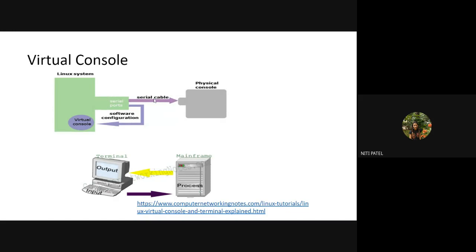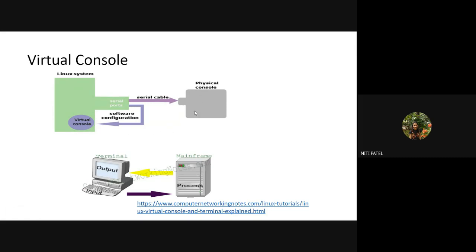Okay, so when I say that both are connected, it is a Linux system and a physical console that are connected. But actually, who is doing the communication? The communication is actually done or completed by this virtual console, which is nothing but a software or application that is running inside it.